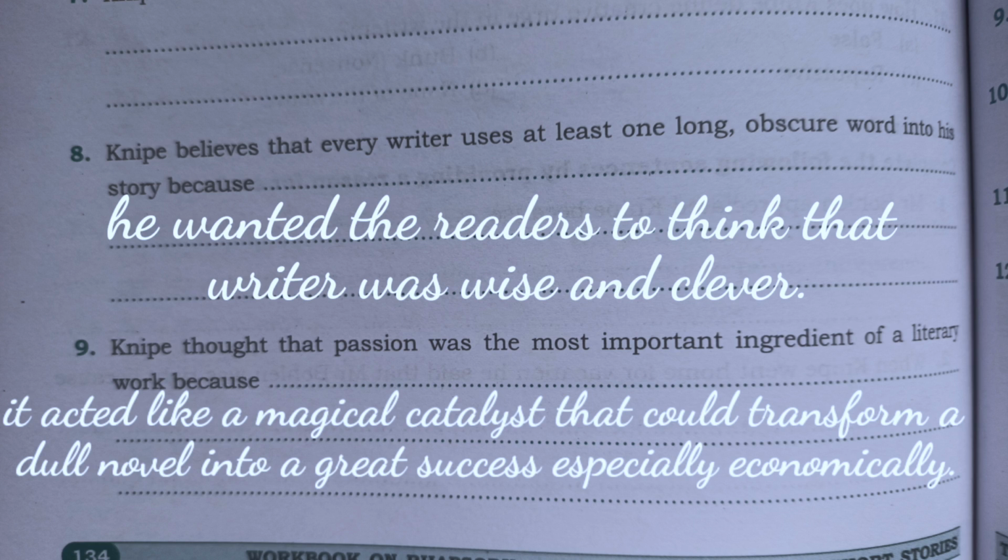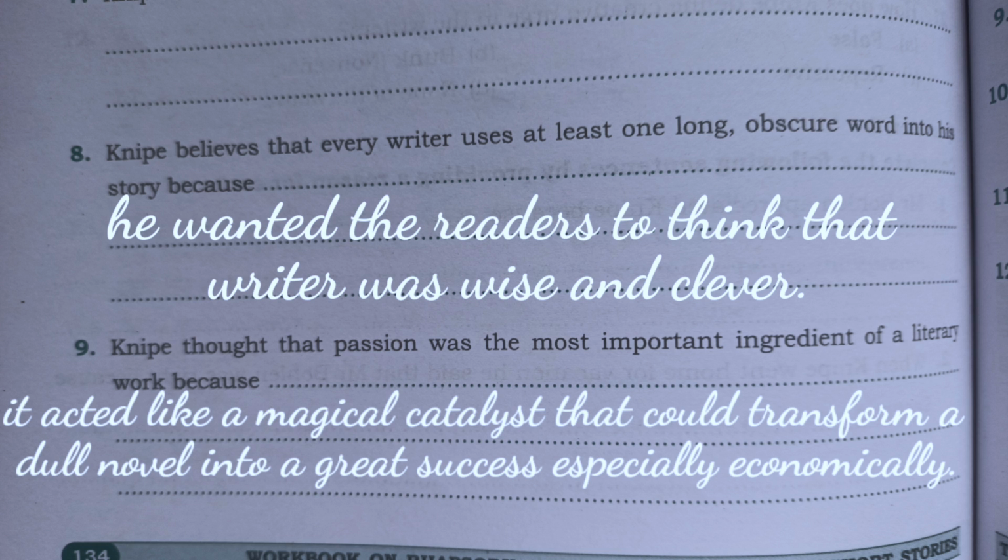Number 8. Knipe believes that every writer uses at least one long, obscure word in his story because he wanted the readers to think that the writer was wise and clever.